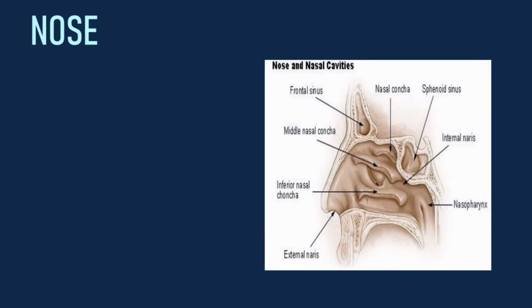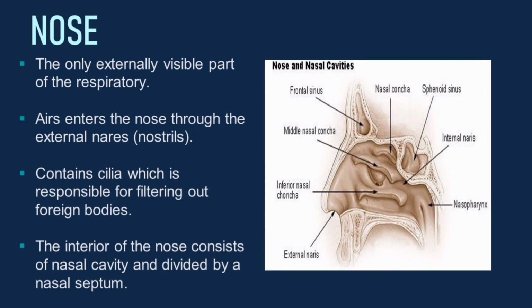The first organ, which is the nose, is the only externally visible part of the respiratory system. It is where the air enters through the external nares or the nostrils. This organ also contains cilia, which are responsible for filtering out foreign bodies. The interior of the nose consists of the nasal cavity.